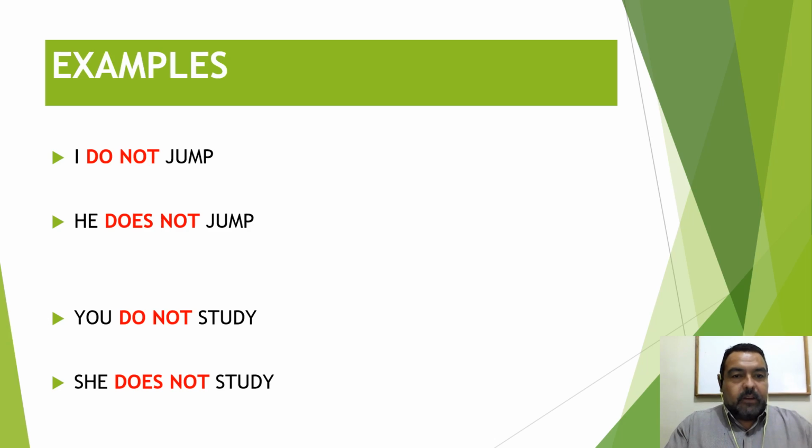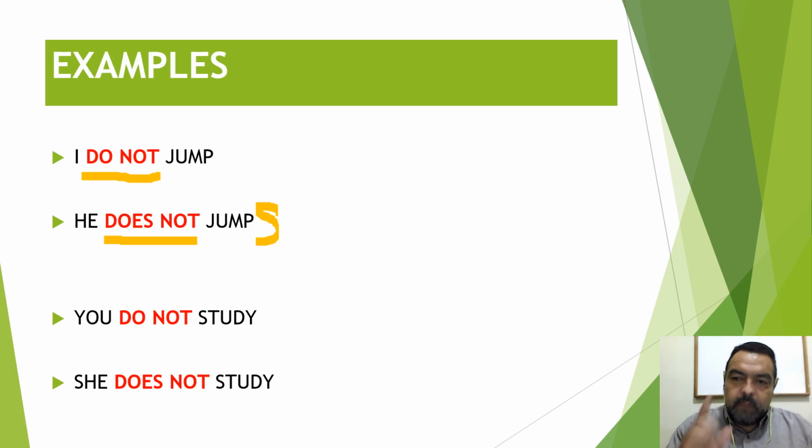And I see here, for example, I do not jump. Okay. I do not jump. But he does not jump. Some of you are going to be asking to yourself, but teacher, you said that he, she, and it must have an S after the verb.